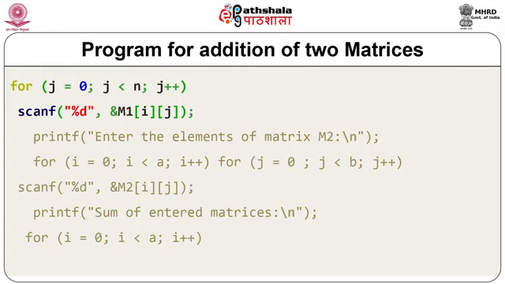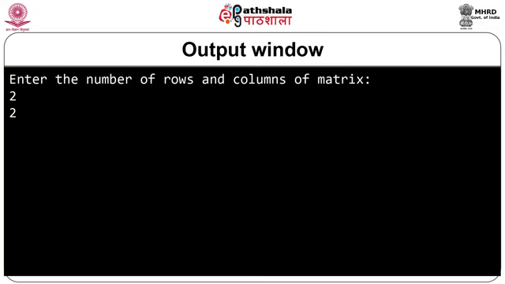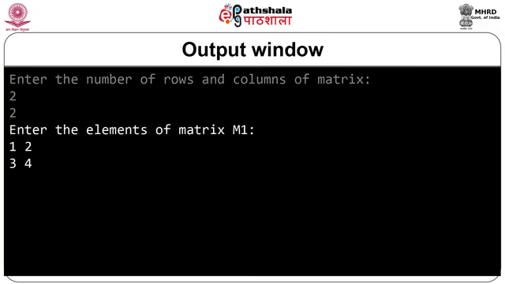So j goes from 0 to b. Similarly, we are using the scanf statement, that is %d, comma, M1[i][j]. So we are entering matrix elements like 1, 2, 3, 4.